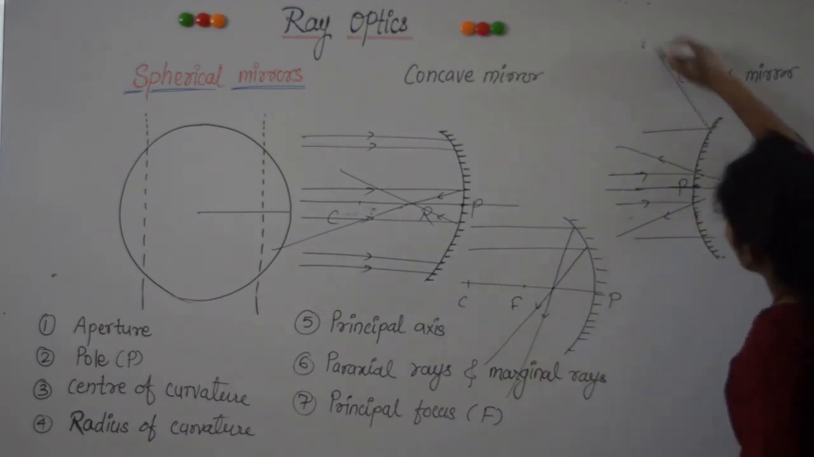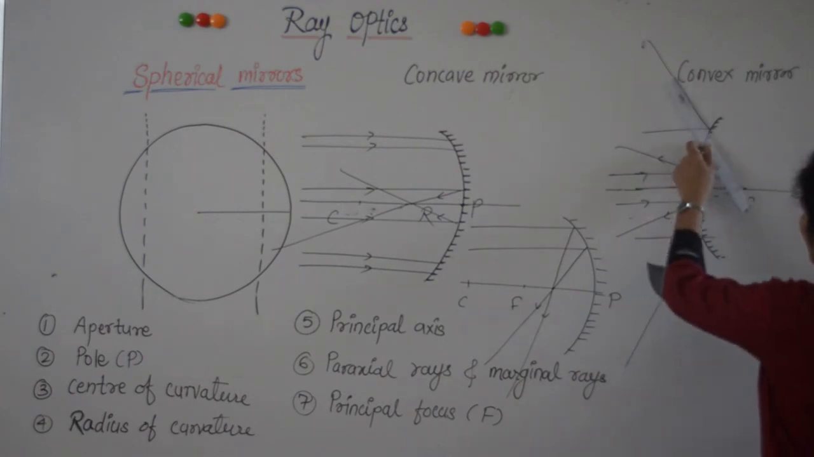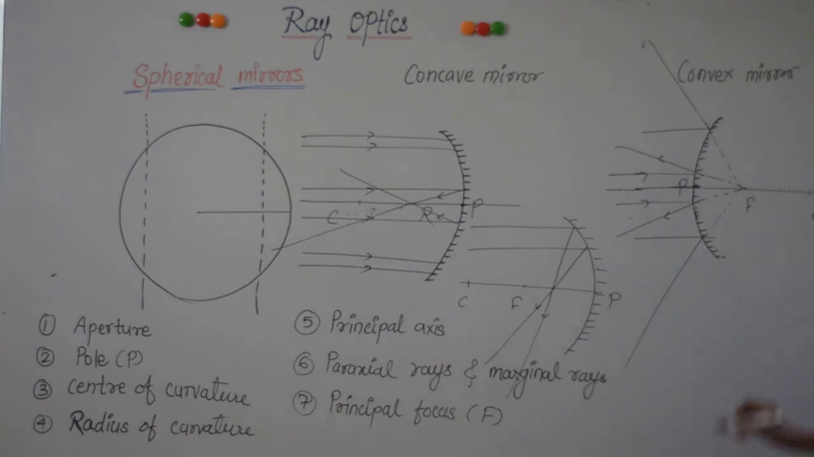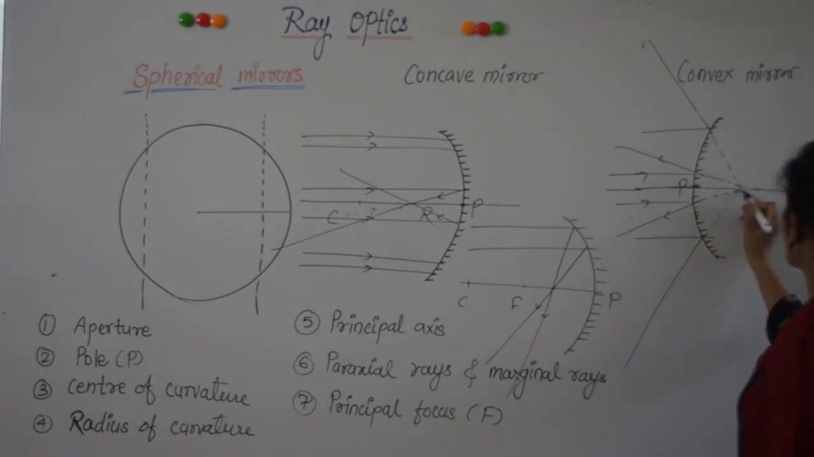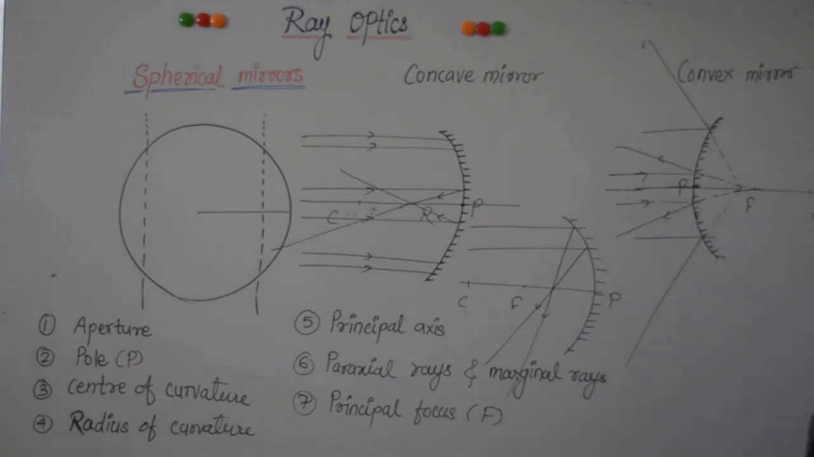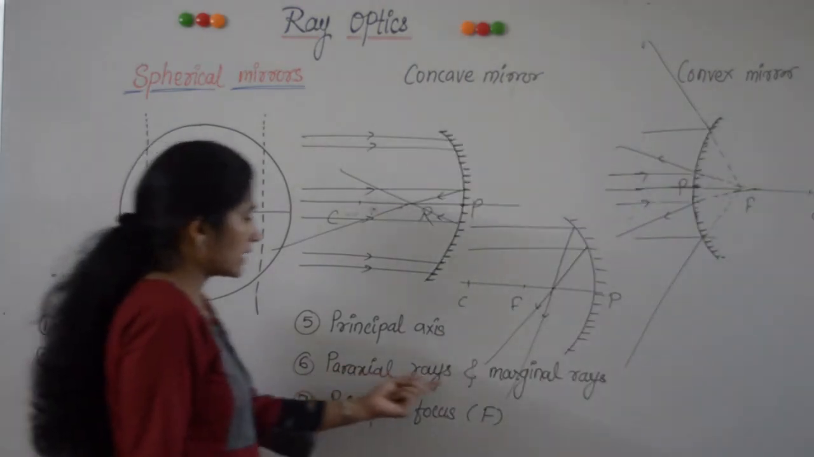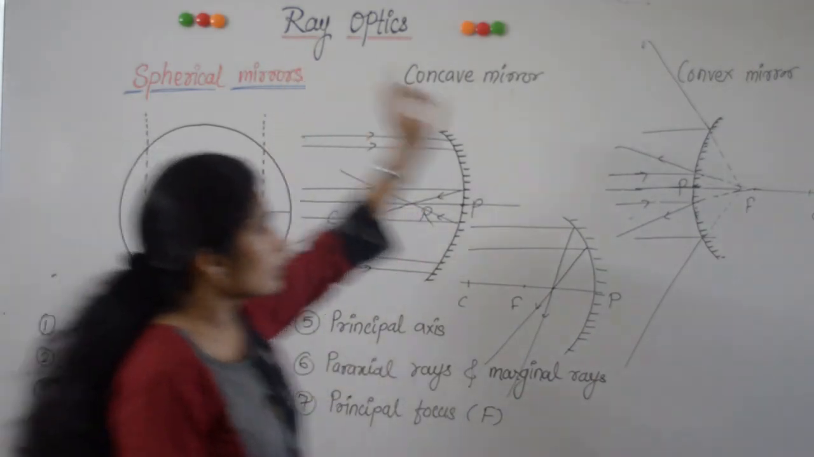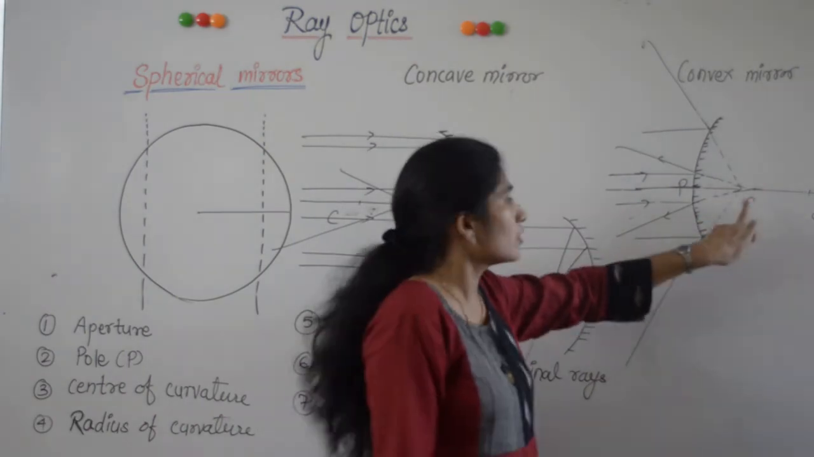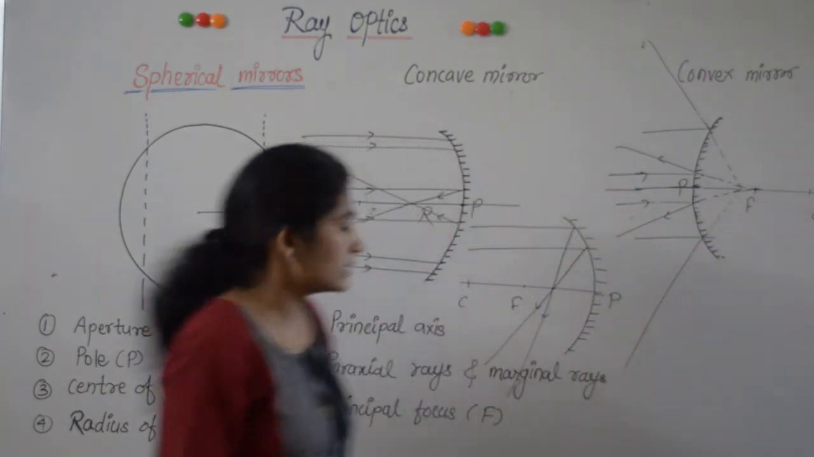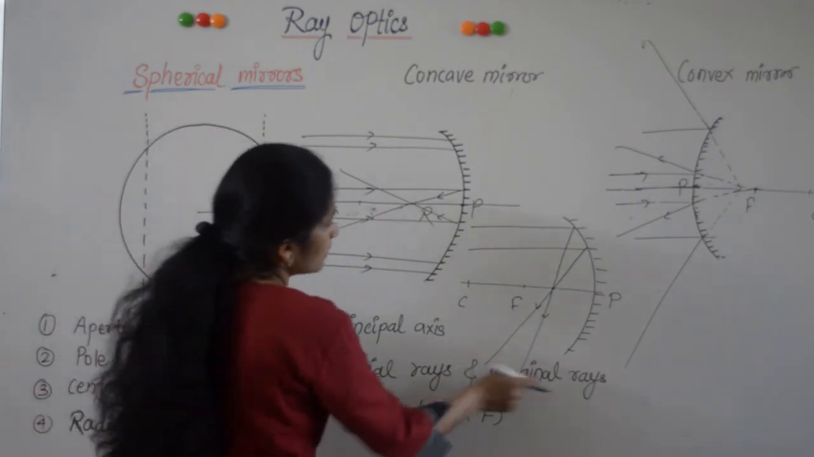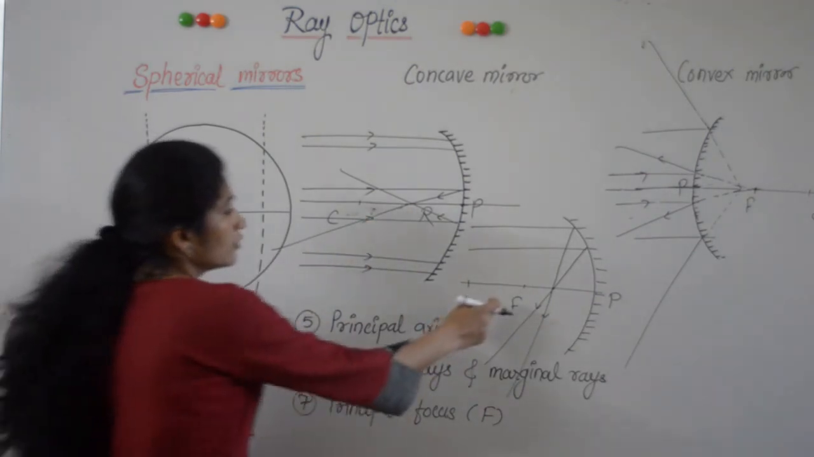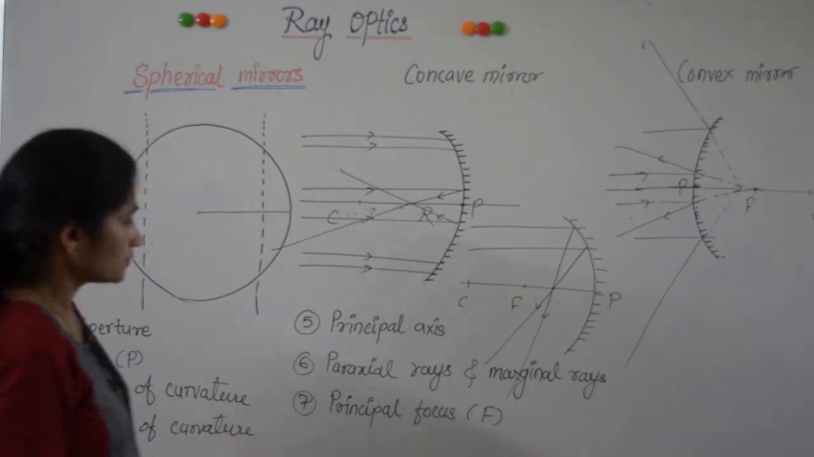But these rays which are marginal rays, they converge at a point which is in between focus and pole of a mirror. This is the main difference between paraxial rays and marginal rays. Paraxial rays after reflection converge at a point. In case of a convex mirror, they appear to diverge from a point. This point lies on the principal axis and it is called the principal focus. But marginal rays do not converge at focus. They converge in between focus and pole of a mirror.